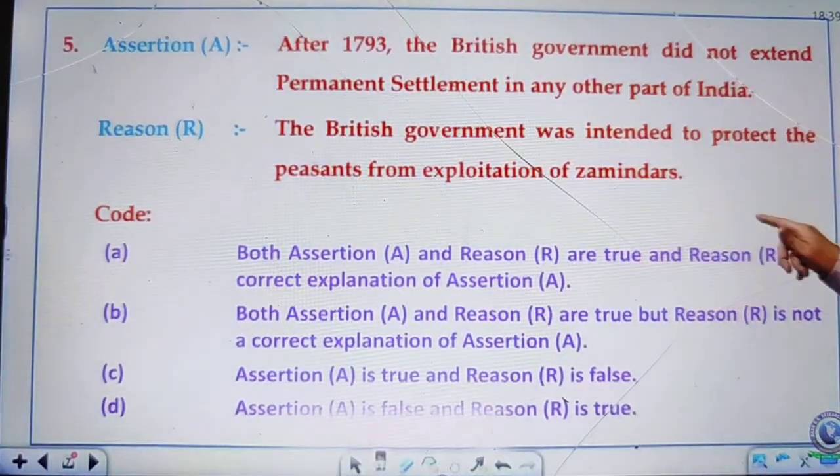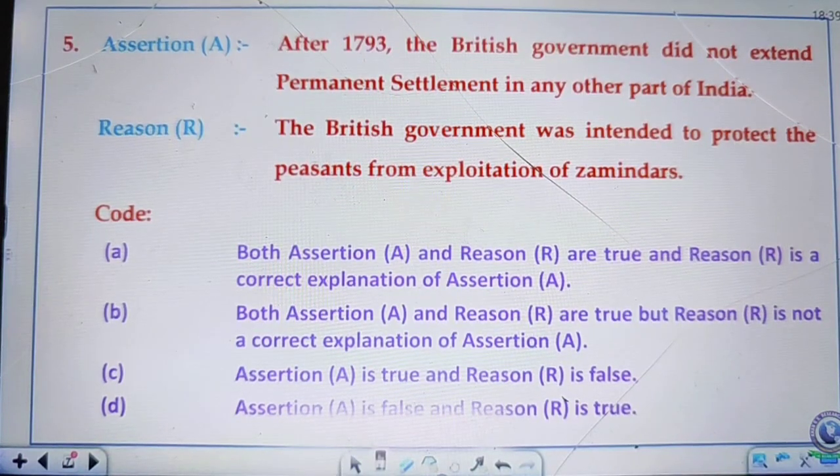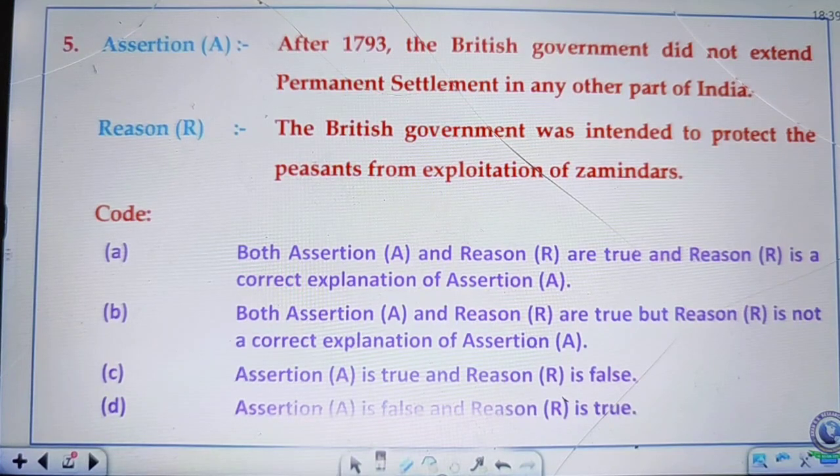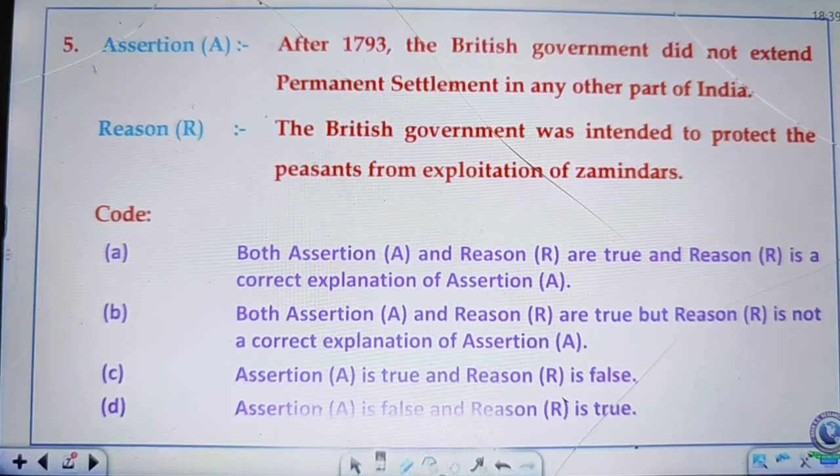After 1793, the British government didn't extend the Permanent Settlement to any other part of India. Reasoning: the British government intended to protect the regions from exploitation by Zamindars. So my friends, go through it. Be fast.